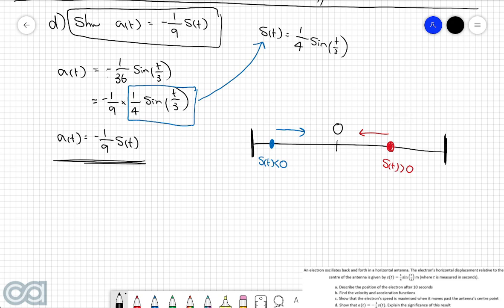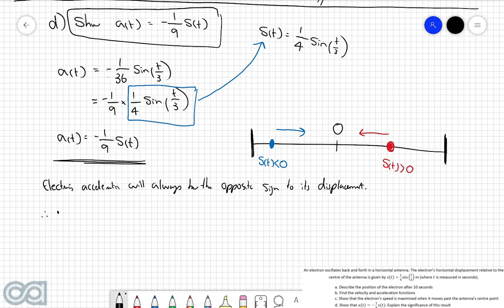So now let's write this as a nice final answer. So what we can say here is that the electron's acceleration will always be the opposite sign to its displacement.